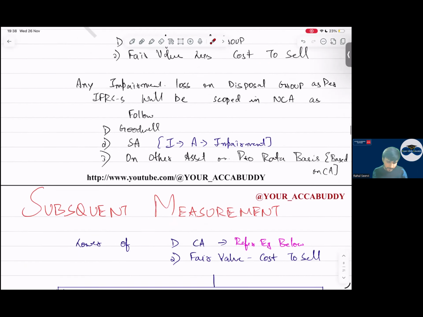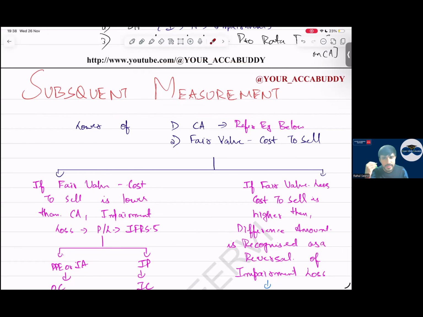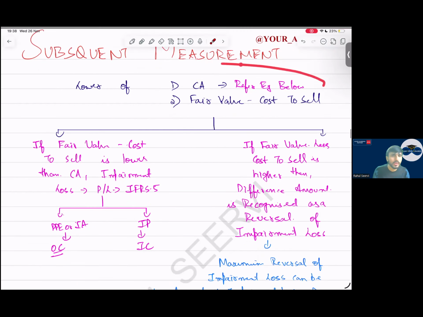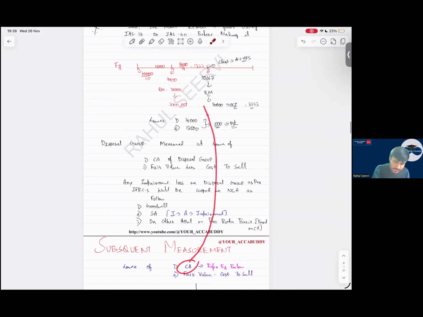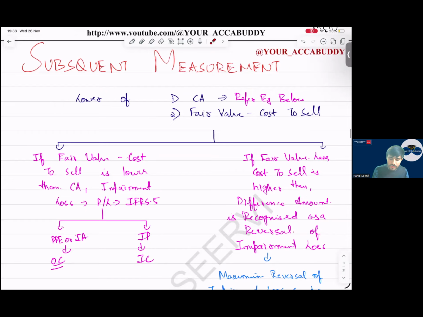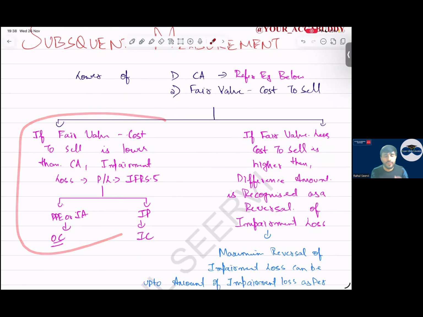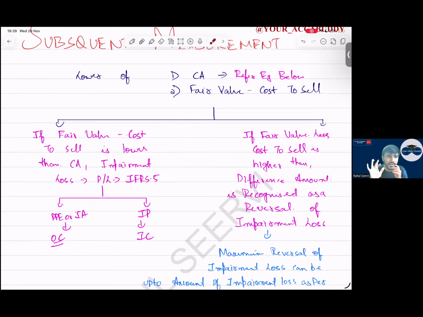Subsequent measurement. So what should we do subsequently? Subsequently, again we should value at the lower of carrying amount or fair value less cost to sell. So what will be the carrying amount? The carrying amount will be as per the initial measurement. Whatever we have done initially, it will be the same amount, less fair value less cost to sell. So if the carrying amount is more and fair value less cost to sell is less, the impairment loss as per IFRS 5 is recorded into P&L. Which category? Investing or operating depending upon the asset.